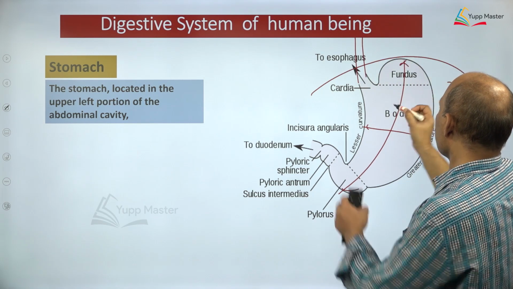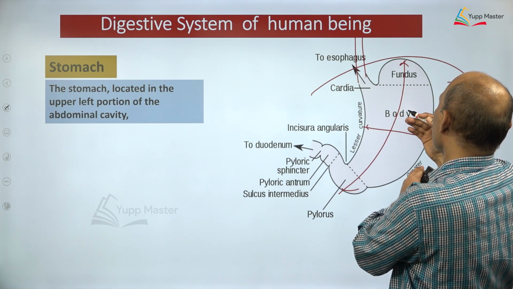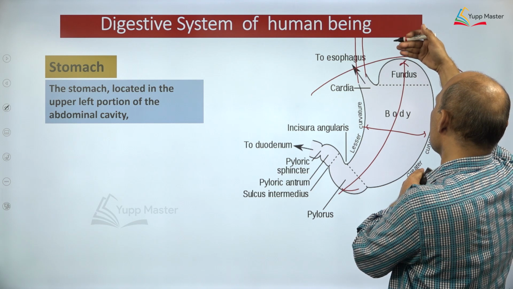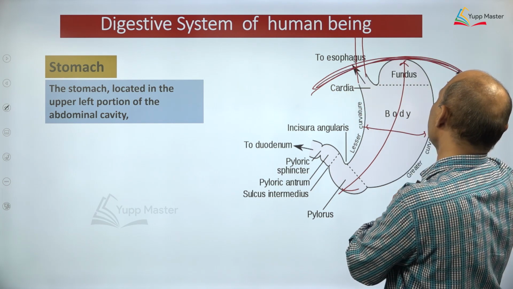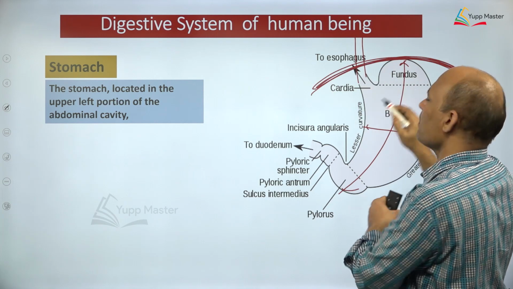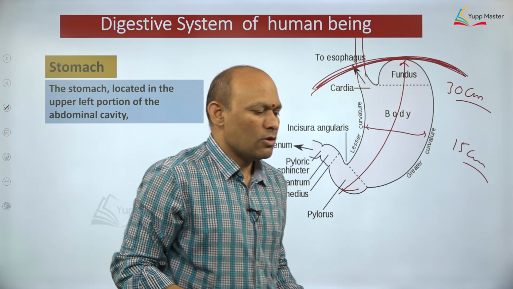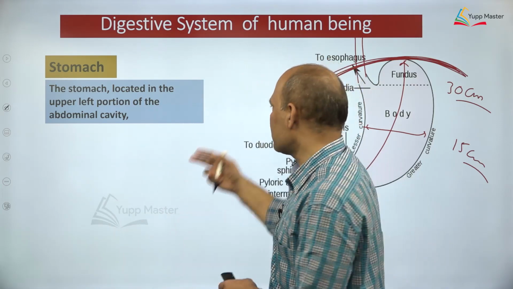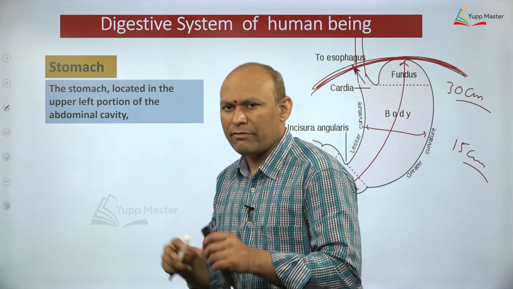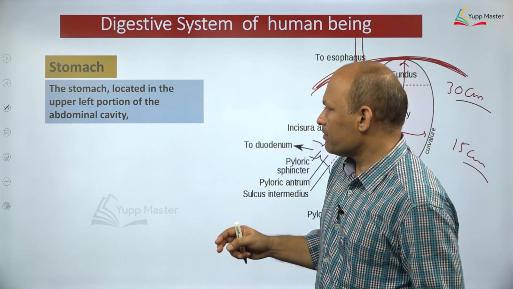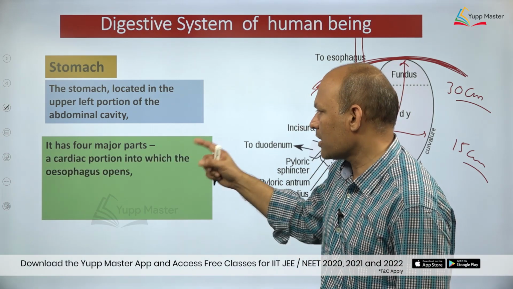So the stomach is located immediately below the diaphragm on the left, in the upper abdominal cavity, it's very important. It is 30 centimeter in length and 15 centimeter in width. The stomach has 4 parts, dear students. What are those parts? How many parts does the stomach have?